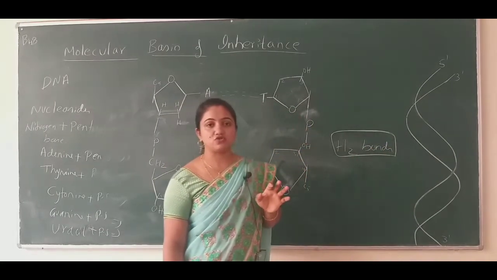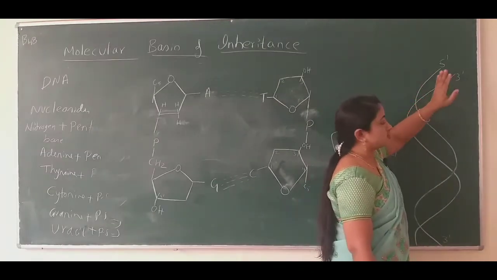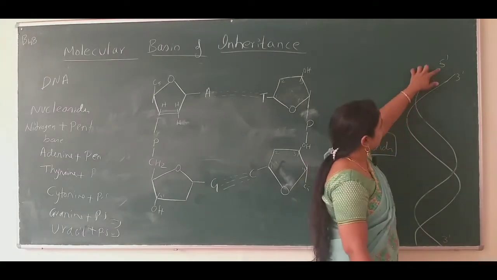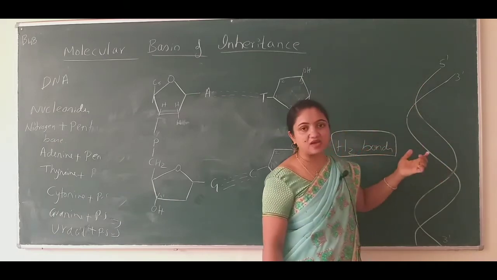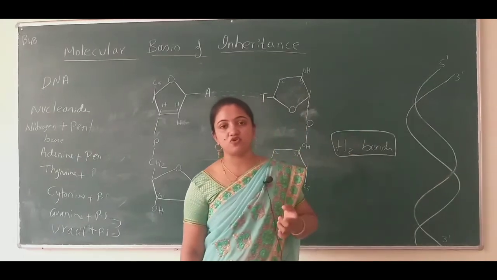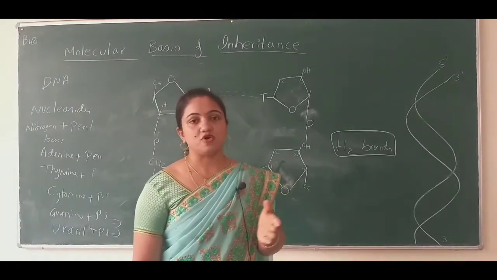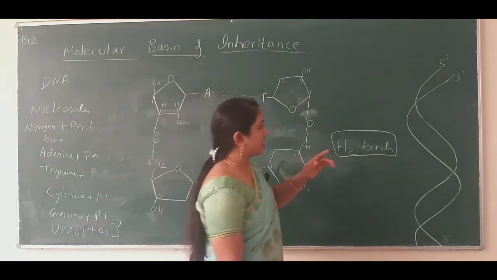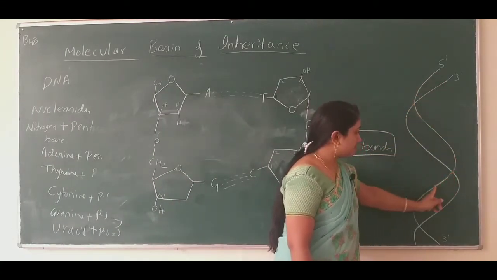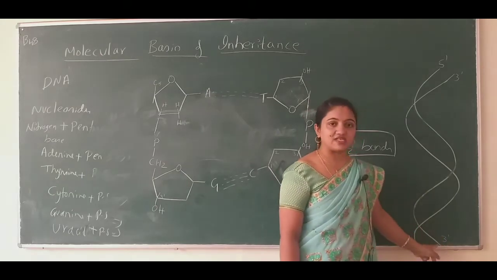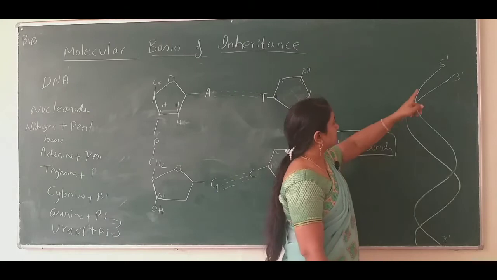Where the hydrogen bonds will be? Let me start one more. Let me tell you one more thing here. The strand is known as the backbone of DNA. The backbone consists of the pentose sugar and phosphate group or phosphoric acid. So this backbone has pentose sugar and phosphoric group.